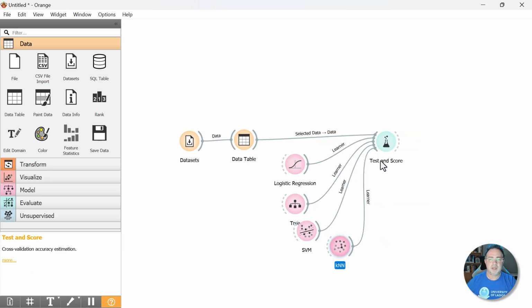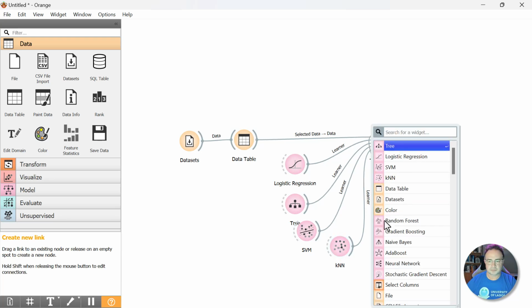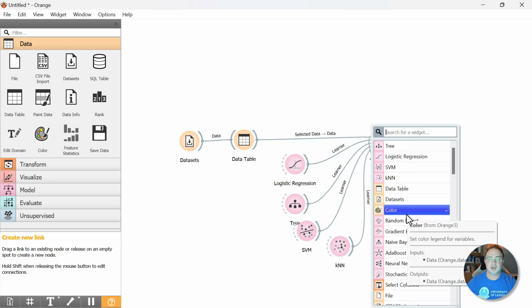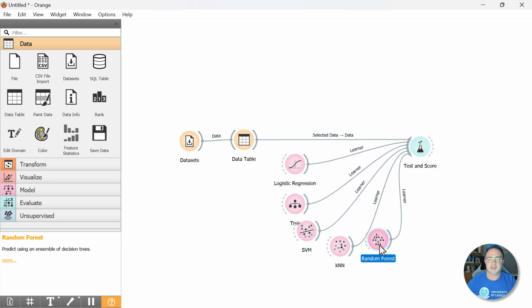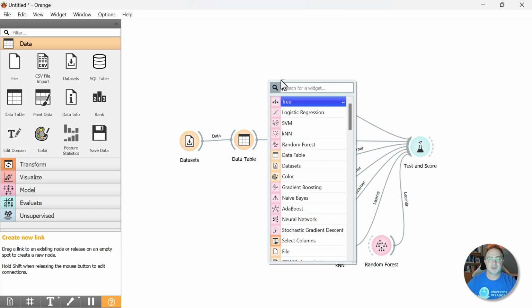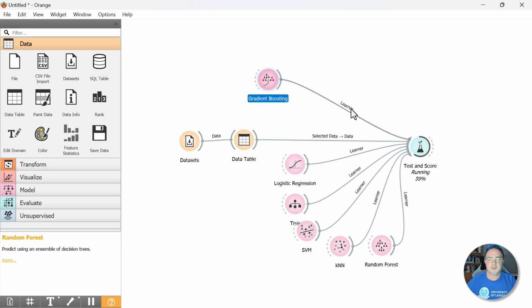Let it run. Let's add random forests. So we'll do random forest, let it run. There's that. Make some room here. And we'll just keep going. What else can we add? Let's select, what haven't we done yet? Gradient boosting. There we go. Do gradient boosting. There's that.